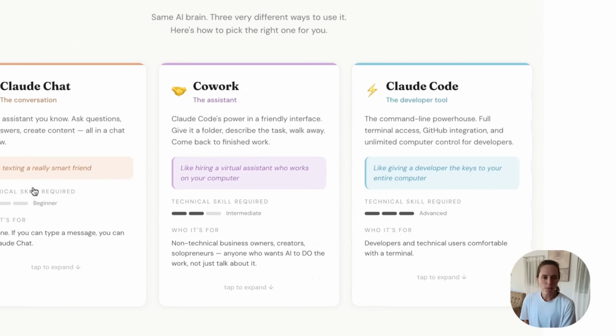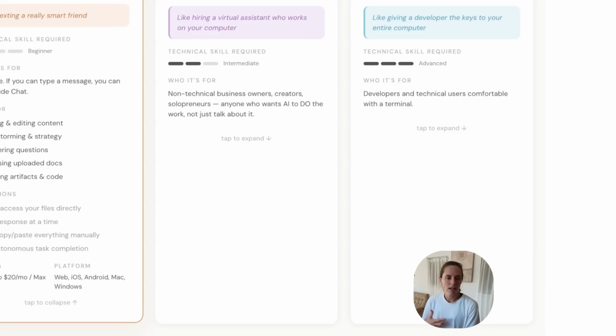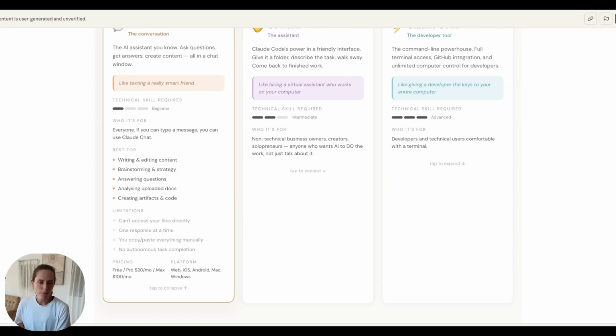This is super user-friendly, and it's got a little breakdown here. It's best for writing and editing content, brainstorming, strategy. The limitations here are that it can't access your files directly. It's one response at a time, copying, pasting, unless you're using connectors.